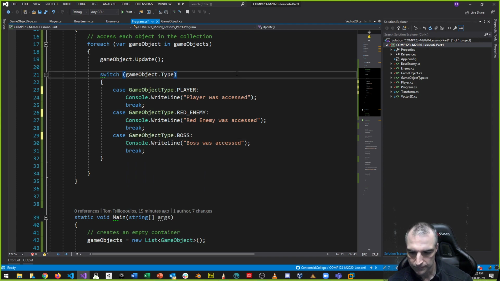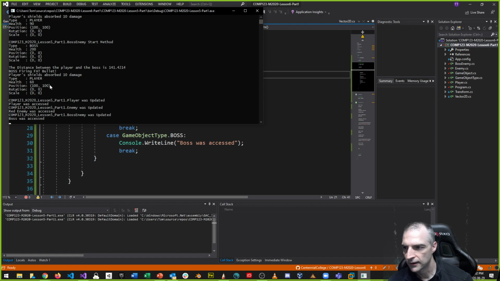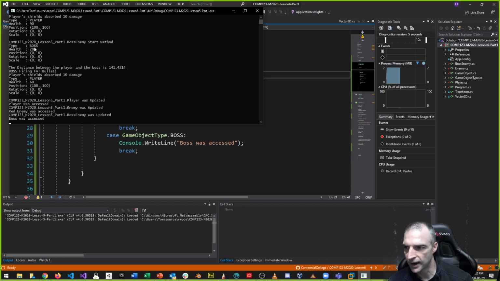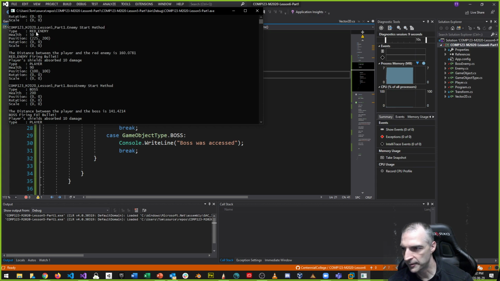Okay. And let's see what happens when we do a toString now. Let's see if we get that type, the name, in there as opposed to something else. Let's try this out and see what we get. All right, it says type is player, type is boss, type is player. This is good. Type is red enemy. So this actually prints out the string. It's nice. We don't care about the value anymore, just the string when we do a toString.